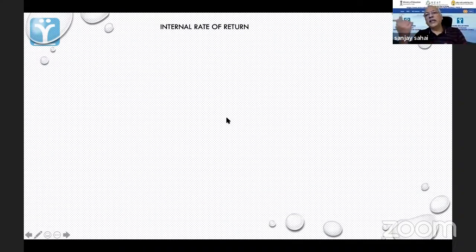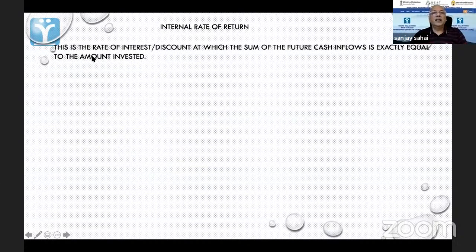So let's look at that other point. Remember we said, वो zero कब हो जाता है? जो investment है हमारा और जो present value of all future inflows, these two, when is it equal? And we said that if we can find out the internal rate of return of the project, कि project का अपना rate of return क्या है? If we know this, ये पता लग जाएगा. See, so internal rate of return is the rate of interest or discount at which the sum of the future cash inflows is exactly equal to the amount invested.